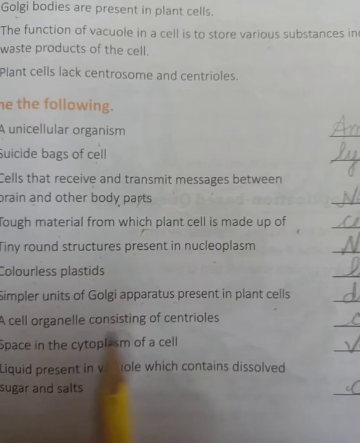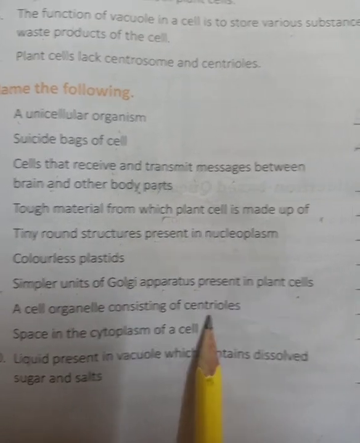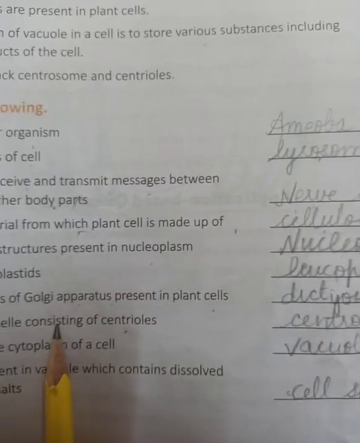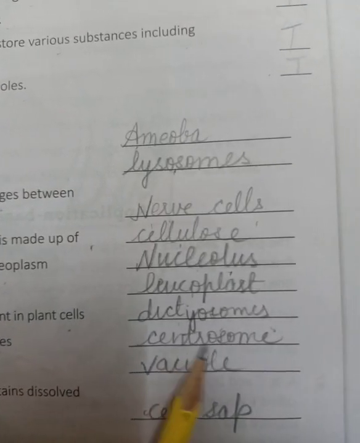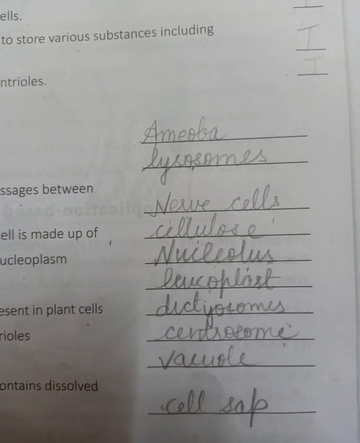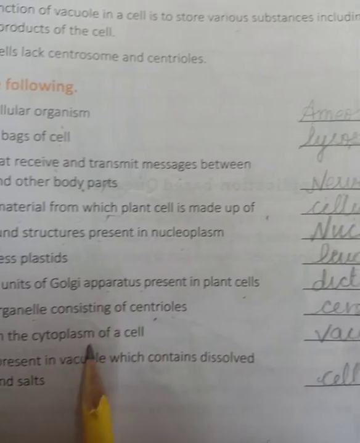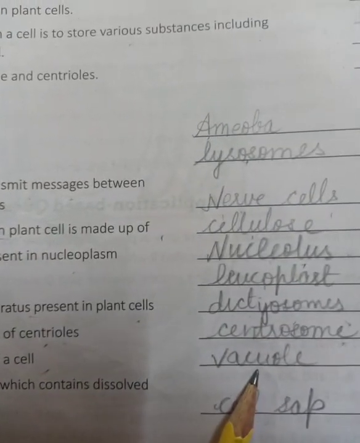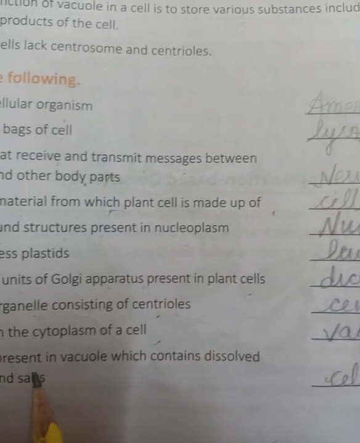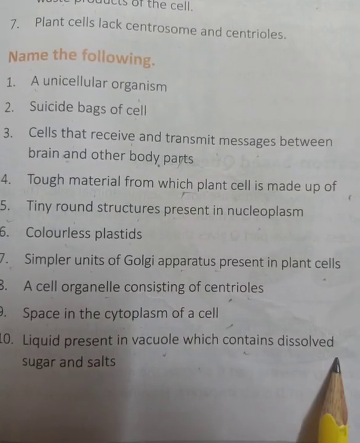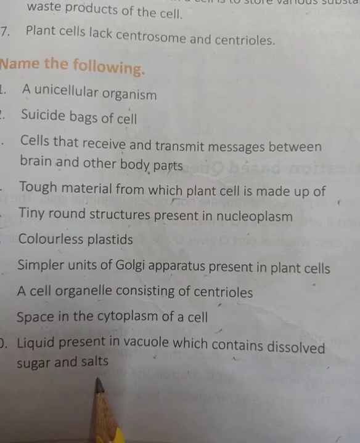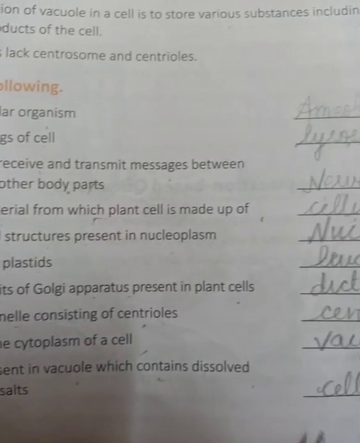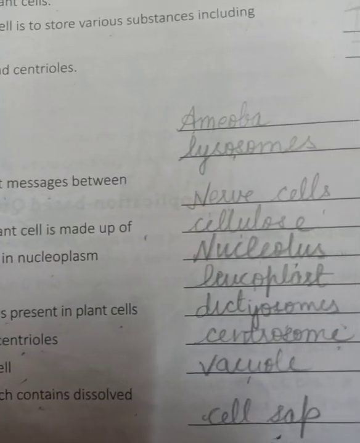The cell organelle consisting of centrioles is centrosome. Space in the cytoplasm of a cell is vacuole. Liquid present in vacuole which contains dissolved sugar and salt, that is cell sap.